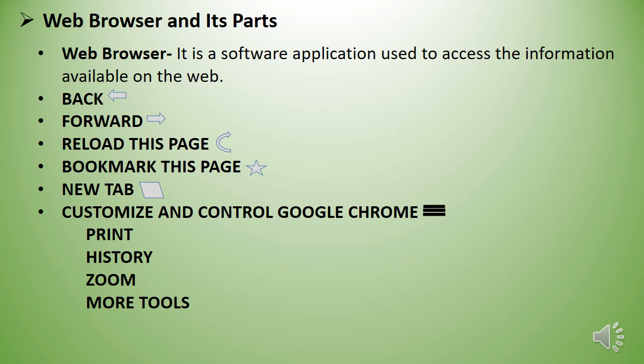Bookmark this page. This option allows the user to store the chosen websites so that one can easily find them whenever they need it. New tab. Clicking on this button allows you to open a web page in a new tab. Customize and control Google Chrome. Clicking on this button will display a drop-down menu with several options to customize and control the Google Chrome settings. Some of the options are print, history, zoom, more tools.